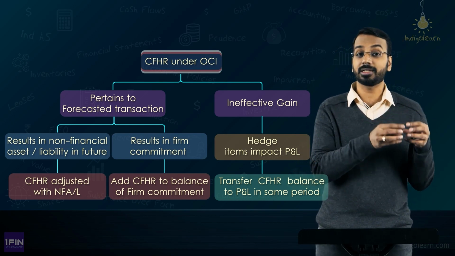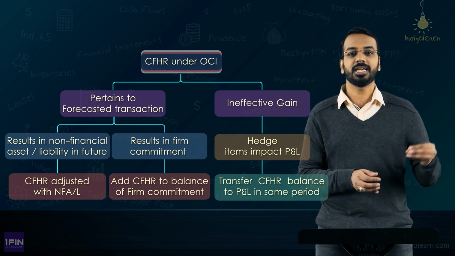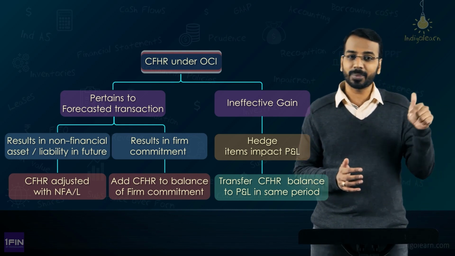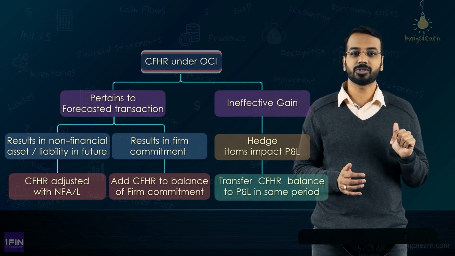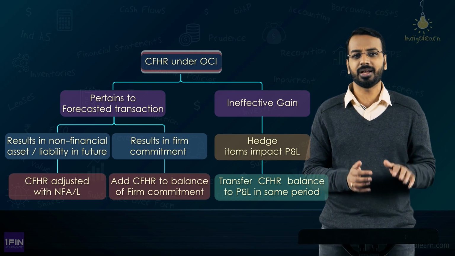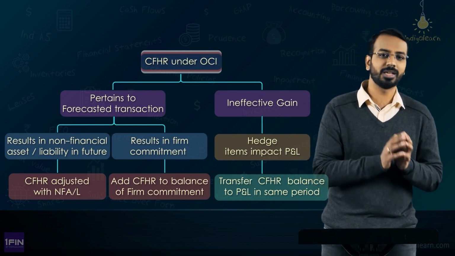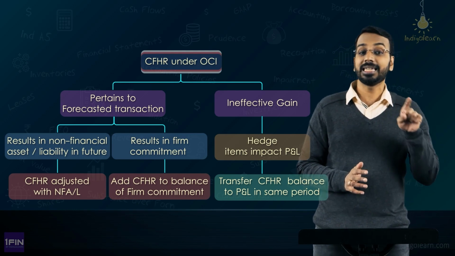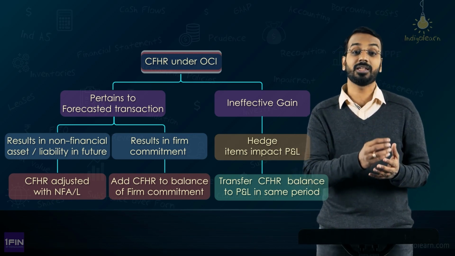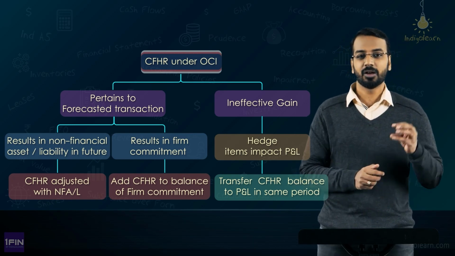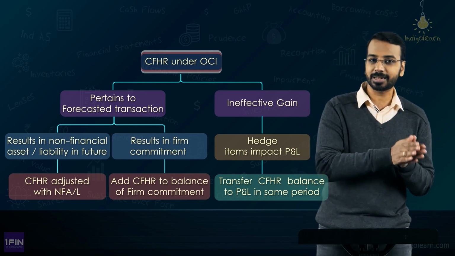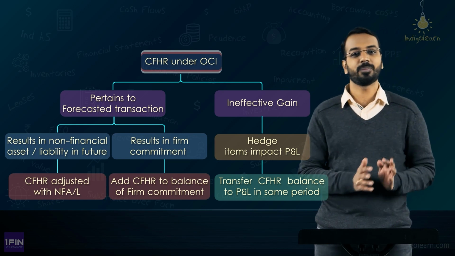Right. Now, you will accumulate the cash flow hedge gains or losses in other comprehensive income. Now, when will this forecasted sale impact the P&L? When the sale actually happens. So, when the sale happens, when you are recognizing the sale, in the same period, transfer this balance from cash flow hedge reserve to P&L. You basically reclassify it from the OCI balance to the P&L. Similarly, if there is something related to floating interest rate, for that you have taken a cash flow hedge. So, again there also, whenever the interest impacts the P&L, the cash flow hedge will impact the P&L.